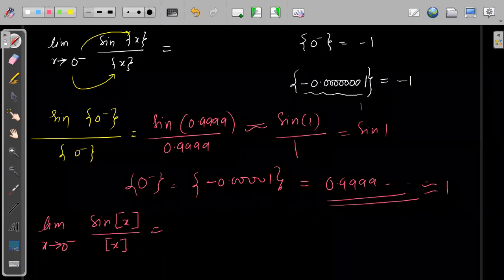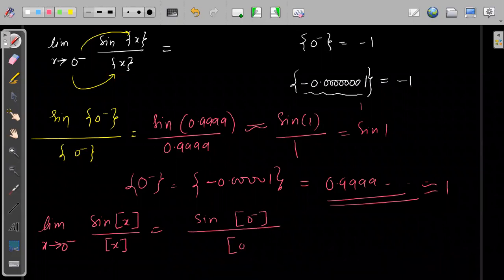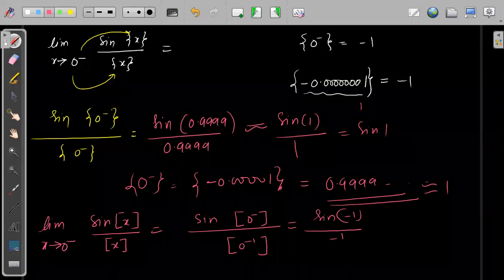Yes, very good. Previously I was giving the answer for this one. So what we can do, sine of greatest integer of 0 minus divided by greatest integer of 0 minus, right? So this will become sine of, for 0 minus the greatest integer is minus 1, divided by 0 minus is again minus 1. Now it is correct.